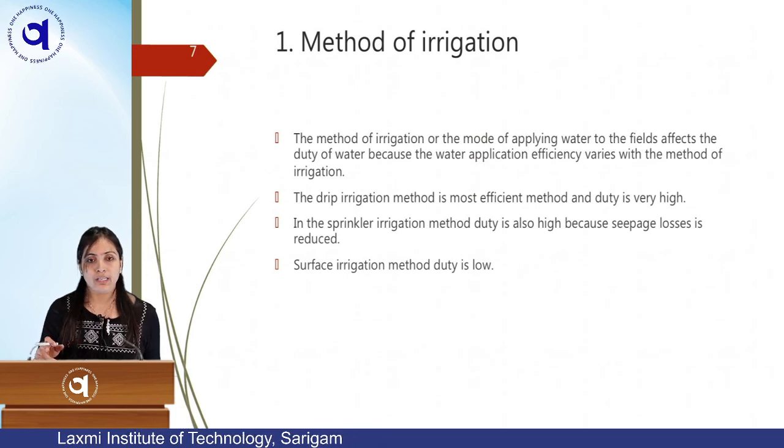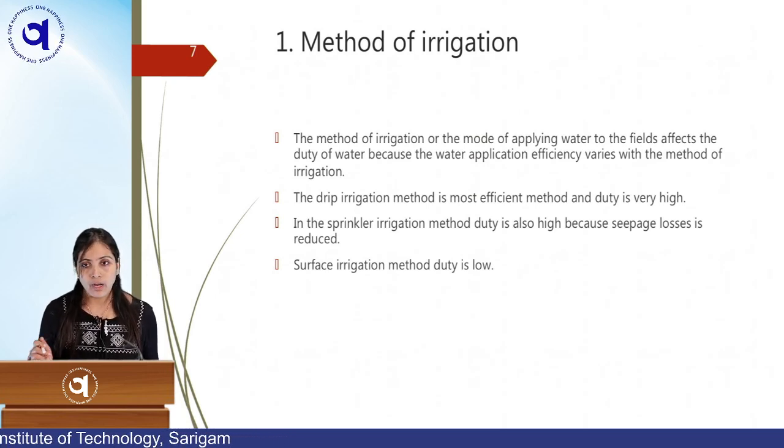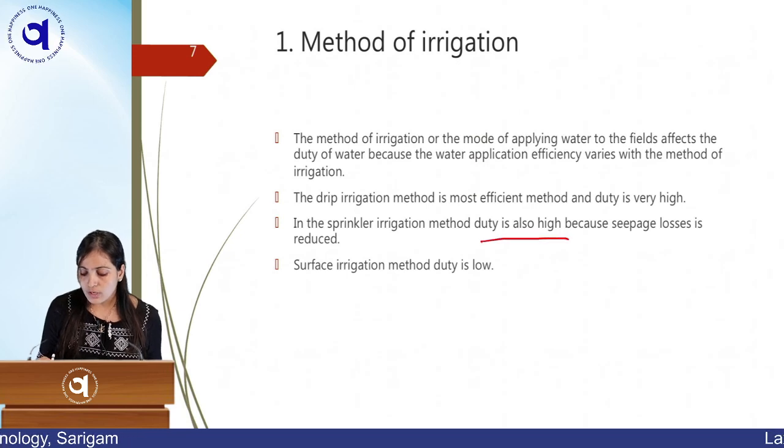We are not wasting our water to the surrounding land. So here, the optimum quantity of water we are utilizing, so our duty will be high. In the sprinkler, semi-sprinkler like fountain type sprinkler irrigation method, your duty is also high, because the seepage